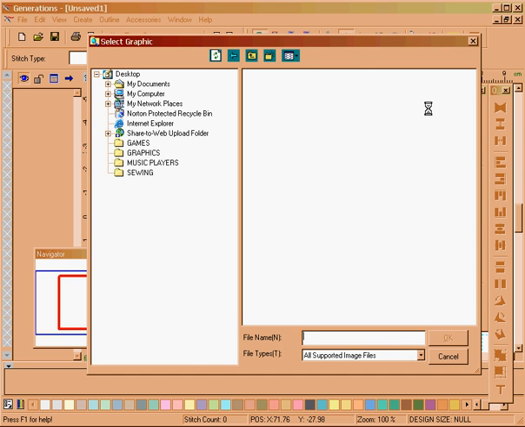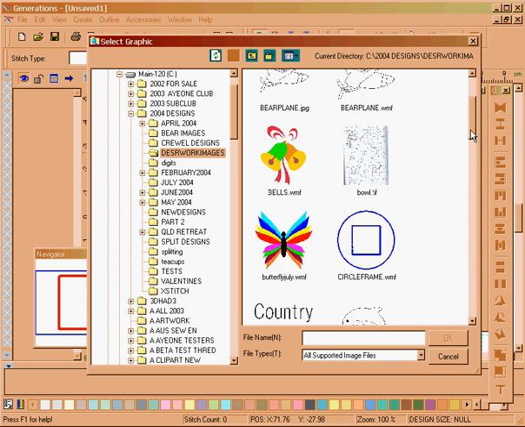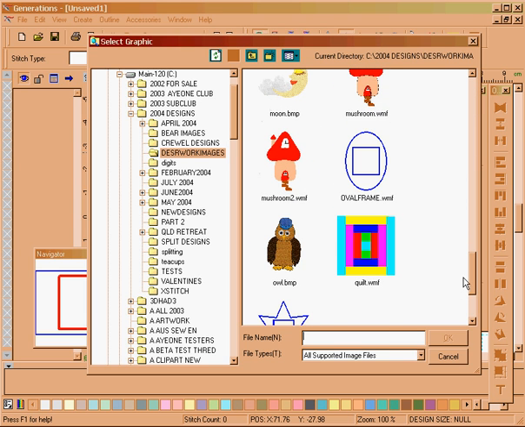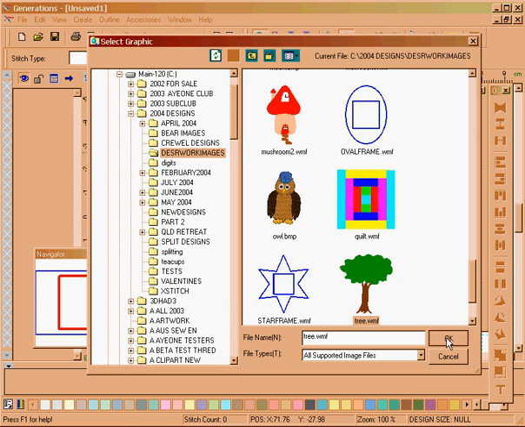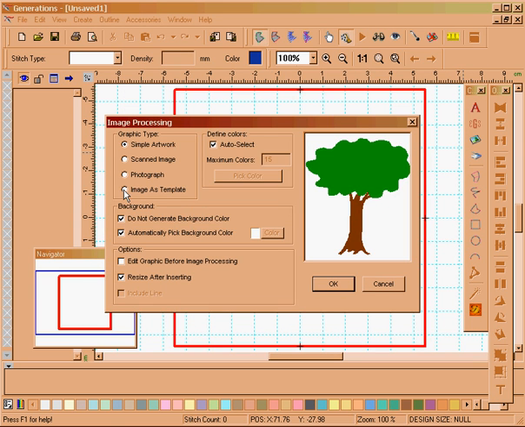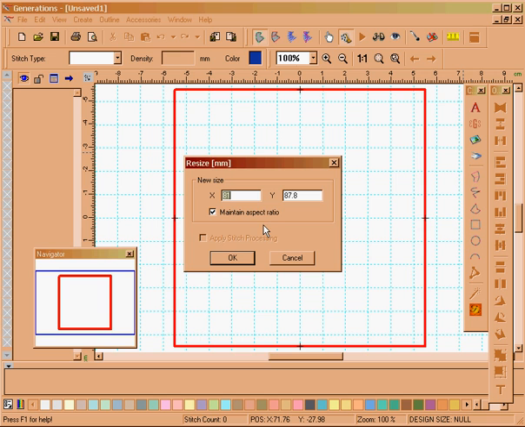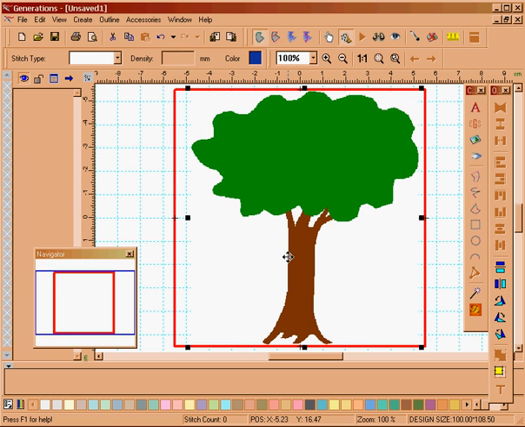So once my computer has warmed up, I'll select the tree image and click OK. I'm going to say use the image as a template. Click OK. I'm going to change the size to 100. Tab, and it's changed the other as well. And there you have the simple drawing of a tree.